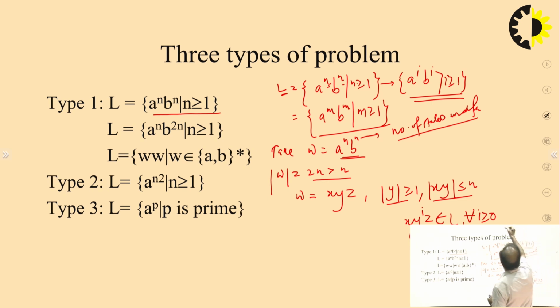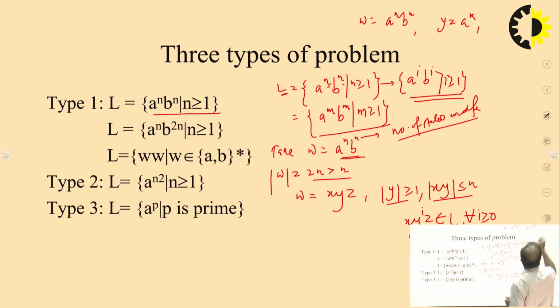If we take w equal to a^n b^n, y can be a^k where k is greater than or equal to 1, or y can be a string of b only, or y can be a^k b^l, where k and l are greater than or equal to 1.